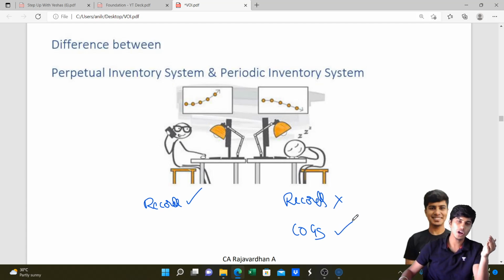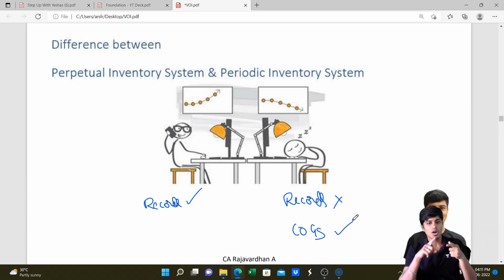COGS is opening stock plus purchase plus direct expense minus closing stock. He will put the closing stock on this side and COGS on this side. He'll do opening stock plus purchase plus direct expense minus COGS to arrive at the closing stock value.